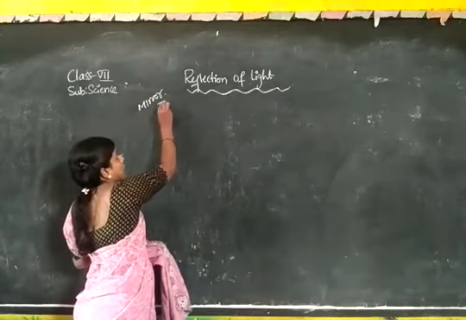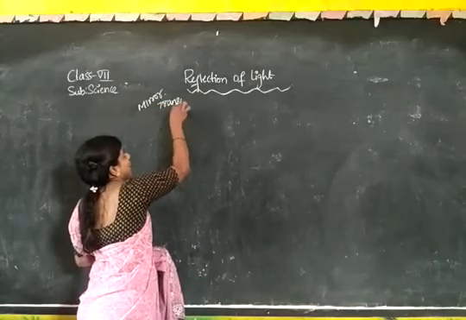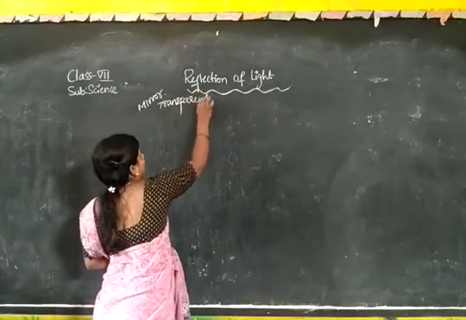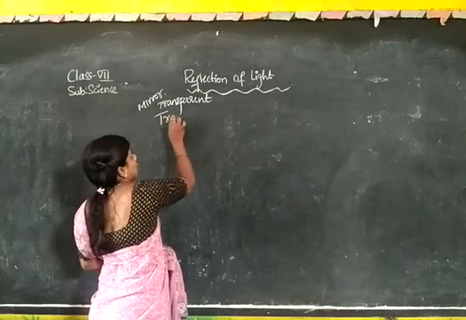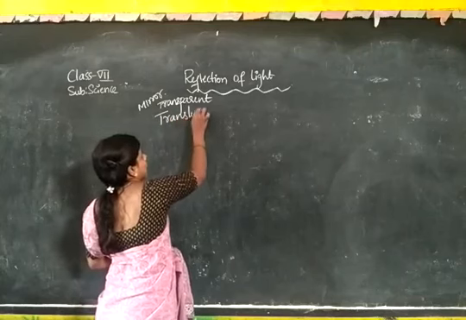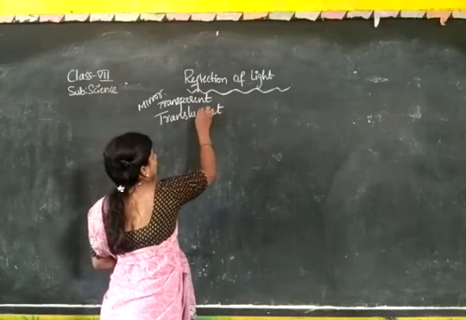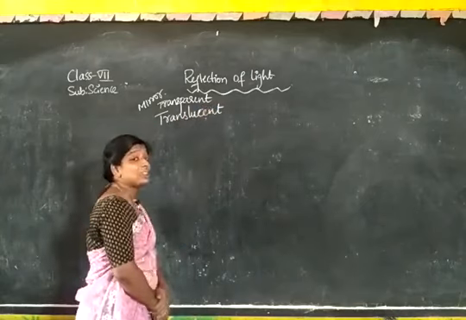And see, here we came to know about transparent surfaces and translucent surfaces. We have learned about transparent and translucent.